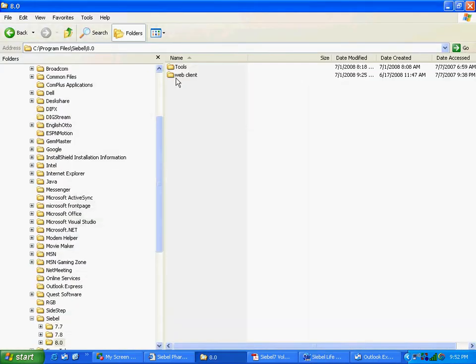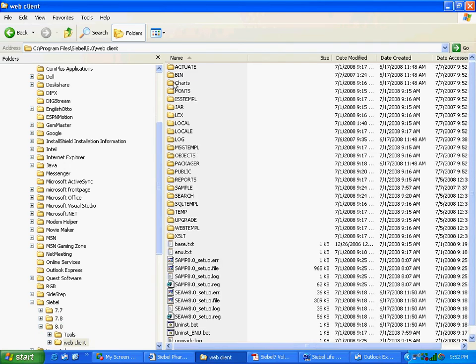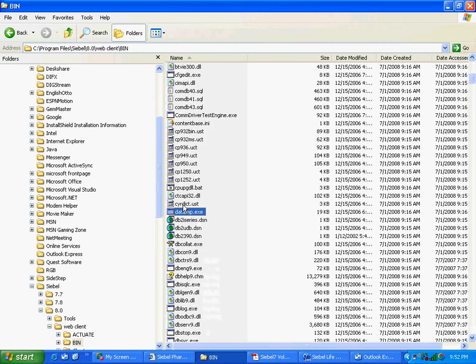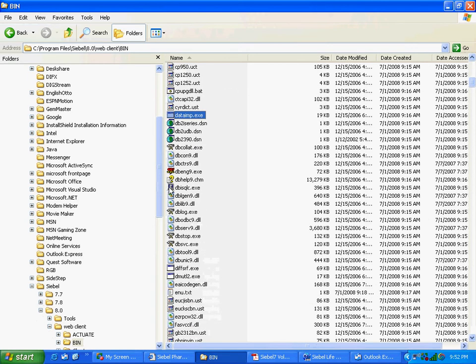I found it in the bin folder. In Siebel 8 it's in the bin folder. In Siebel 7.7 it could be in some other folder. Conceptually this file will be there everywhere, somewhere in the installation. I have 7.7 and 7.8 also installed here, right? You can find the same file in your installations. Open it. When you open it, you have to provide the user ID and password. This is case sensitive. It has to be capital.